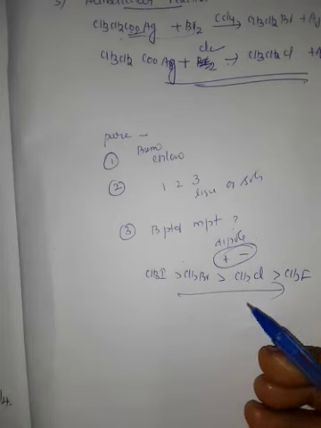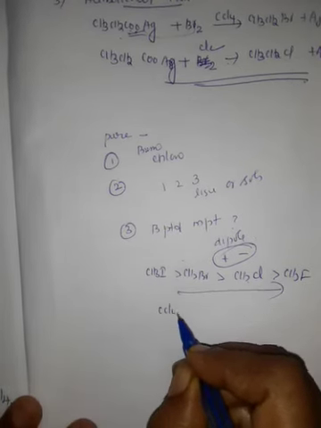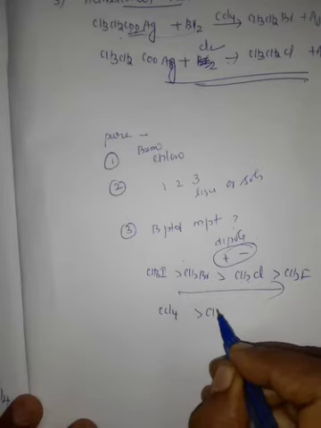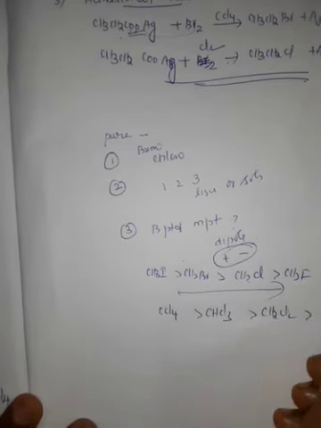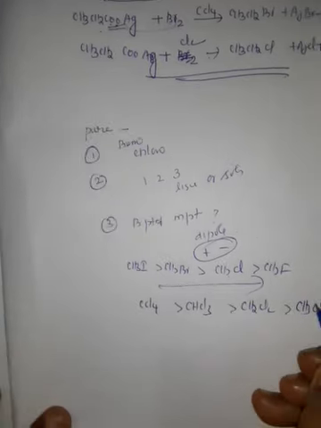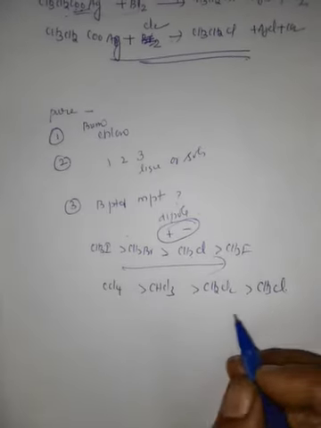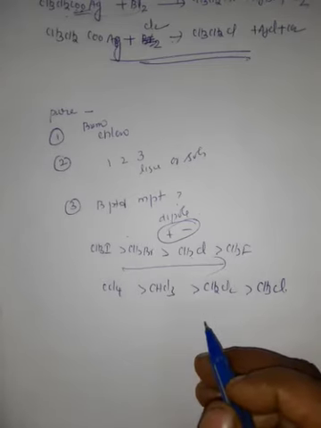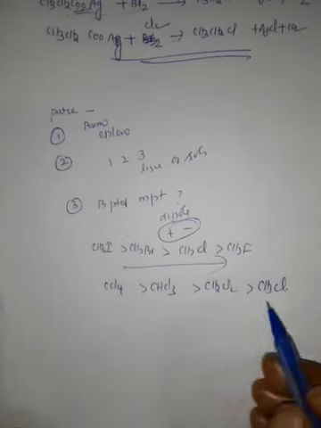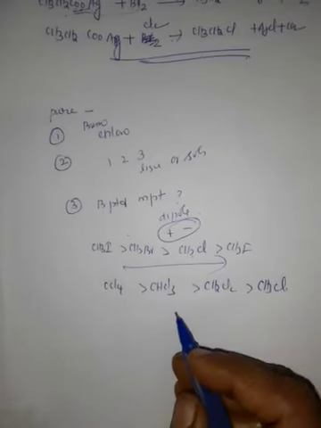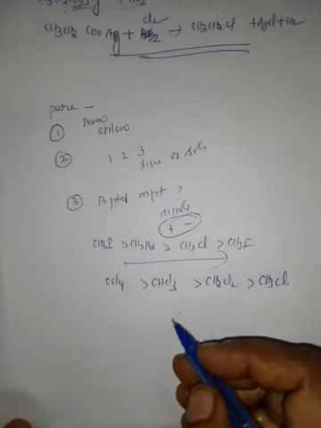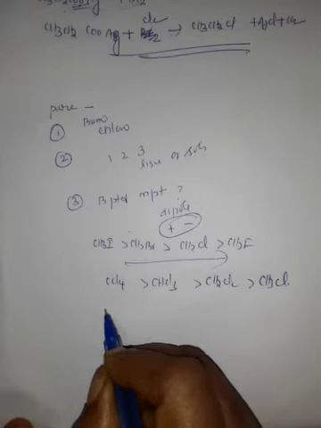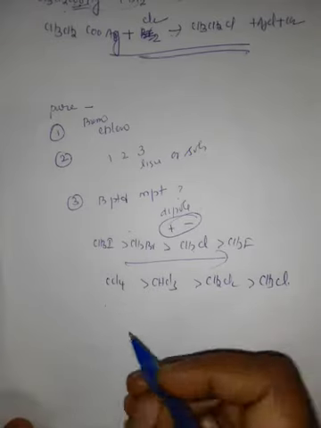For example, CCl4, carbon tetrachloride, trichloromethane, dichloromethane, monochloromethane. In such a way the boiling point increases with increase in the number of halogen atoms. Next, the boiling and melting point of monohaloalkane increases with increase in the number of carbon atoms. For example, if there are more carbon atoms, it gets increased.